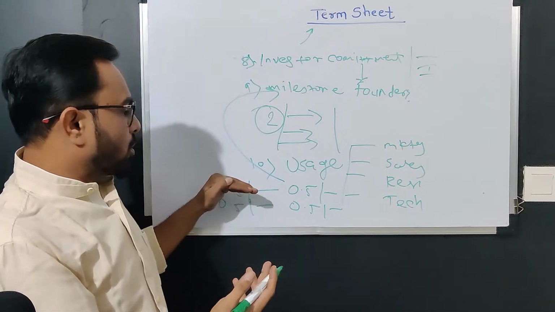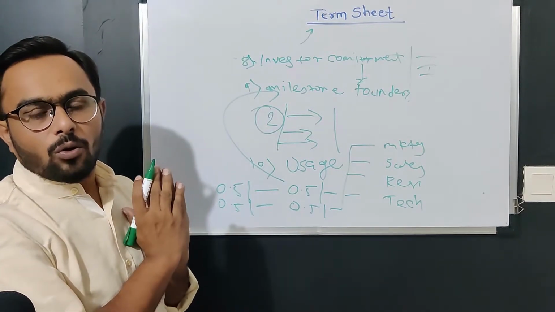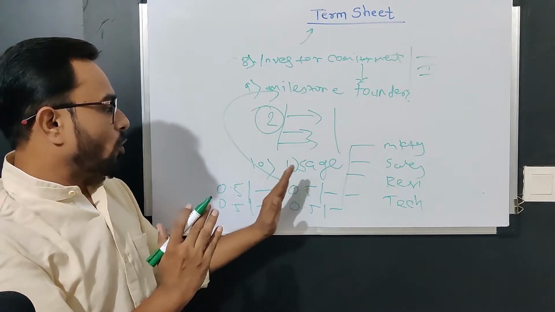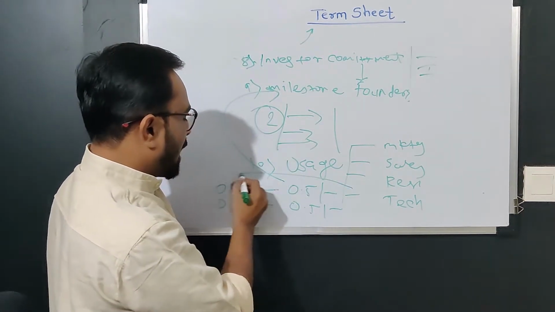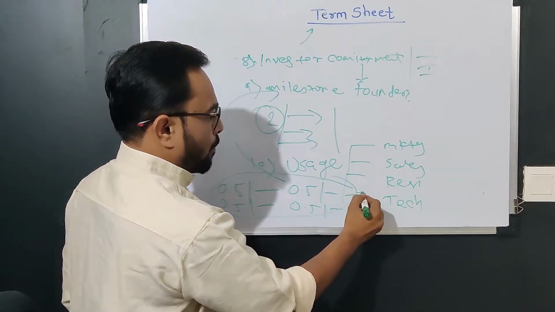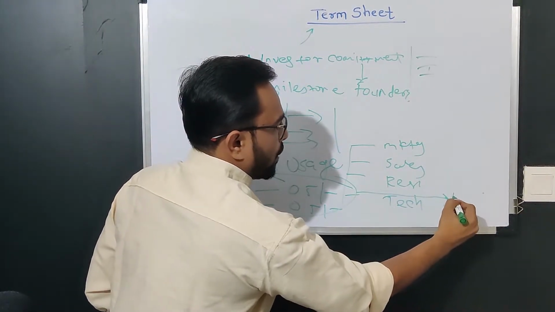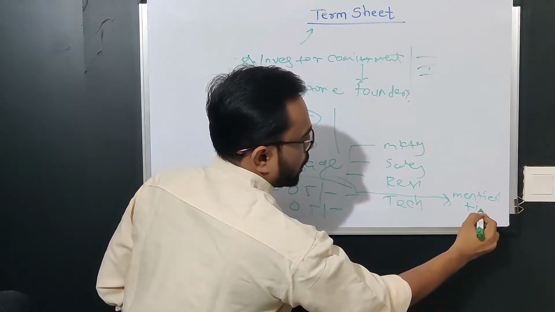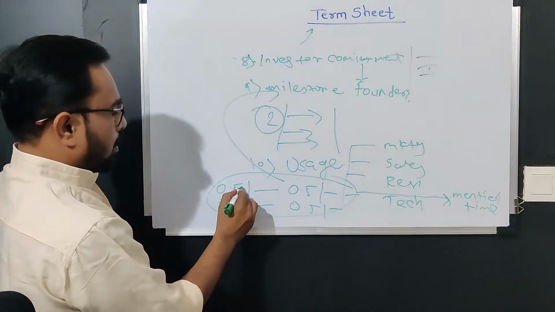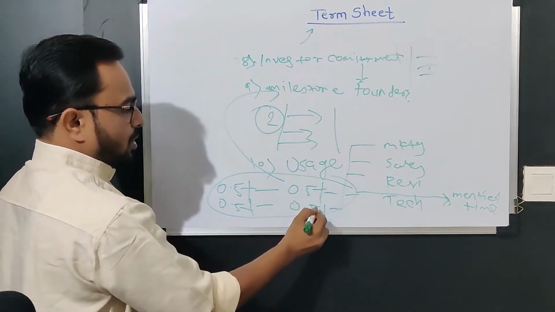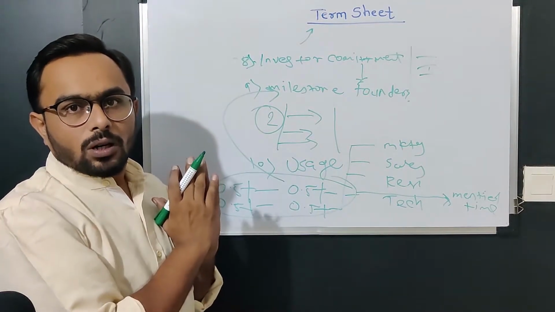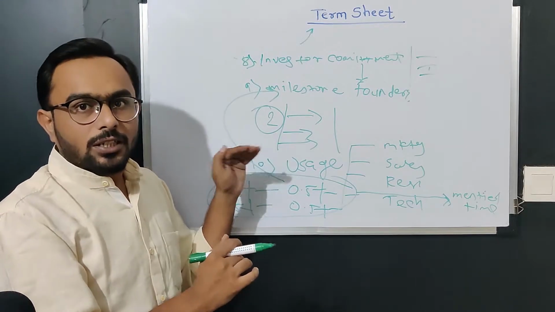So everybody will get to know that at this point in time we are only going to get, after achieving some milestones, 0.5, 0.5, 0.5, and this has to be mentioned with respect to time. Whether after 3 months, after 6 months, after 12 months, whatever the timeline with respect to your milestone, we have to mention it clearly.